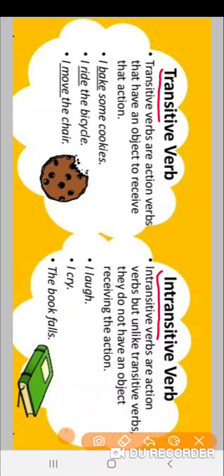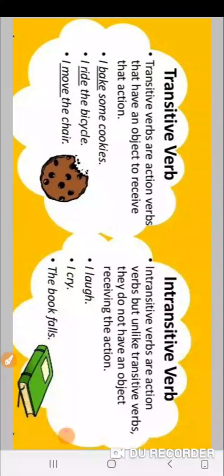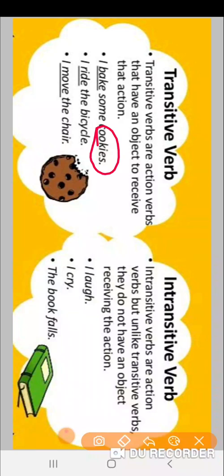There the sentence mostly ends or there is no further meaning, so those sentences use intransitive verbs. Let's see the example. Transitive verbs are action verbs that have an object to receive the action. For example, I bake some cookies. What am I baking? Cookies. I ride the bicycle. What am I riding? Bicycle. I move the chair. What am I moving? Chair.